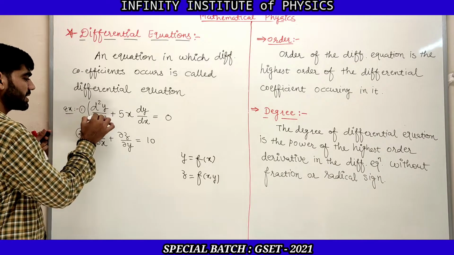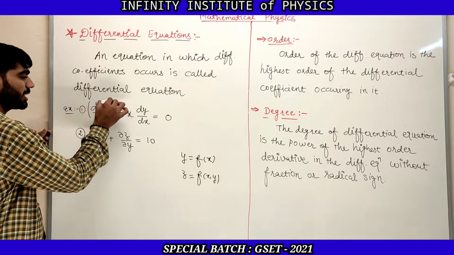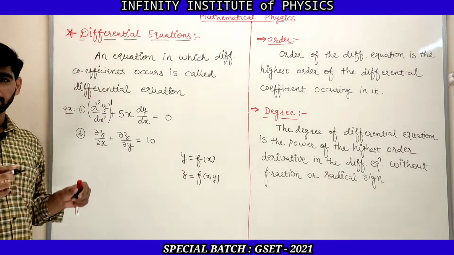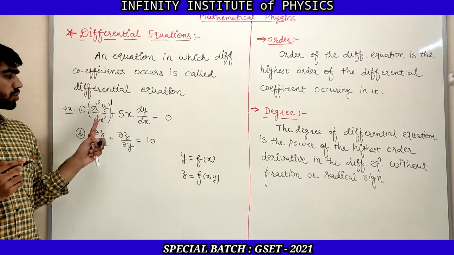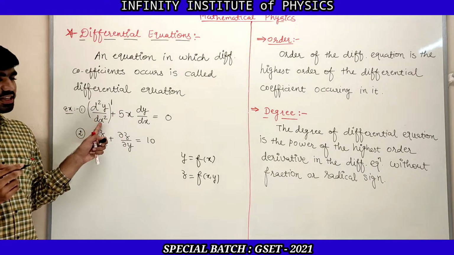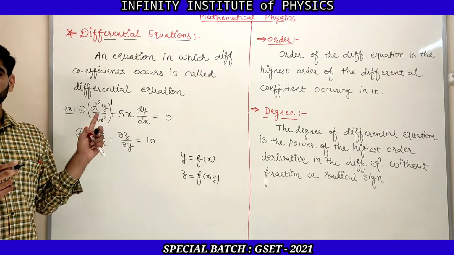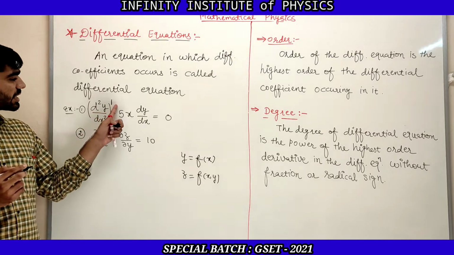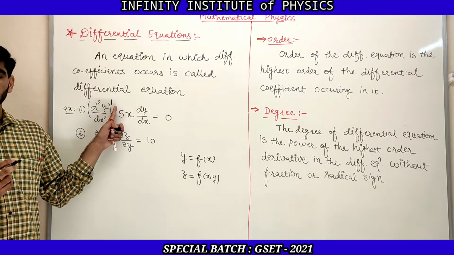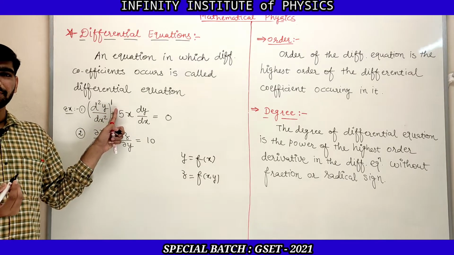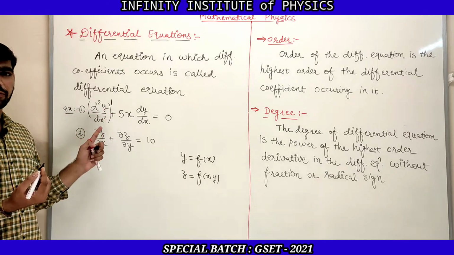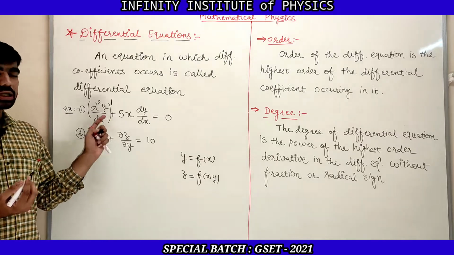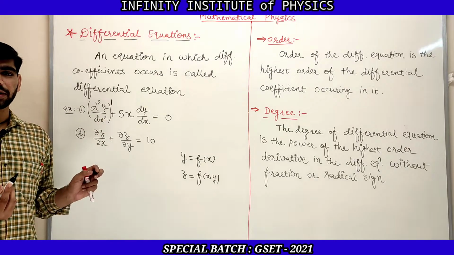Now for this case d square y by dx square, that can be written as d square y by dx square whole power 1, and so the order of this differential equation will be 2 and the degree is 1. So simple, degree is nothing but the power of the highest order differential coefficient in the differential equation.